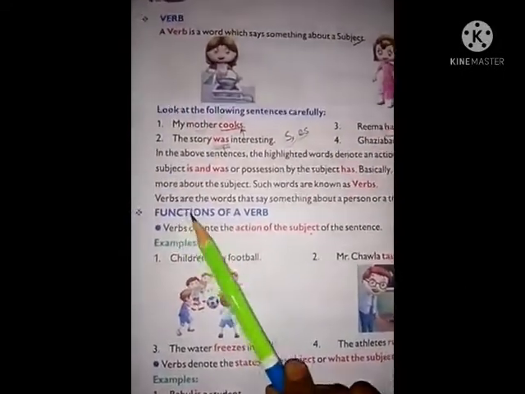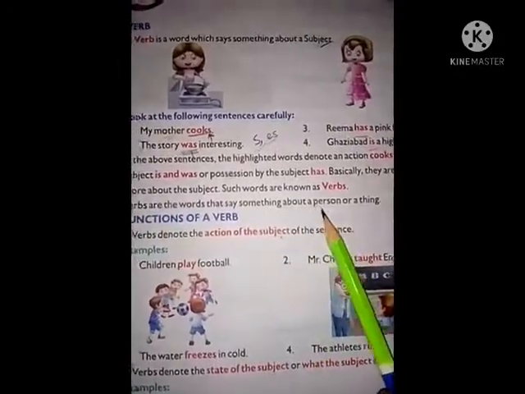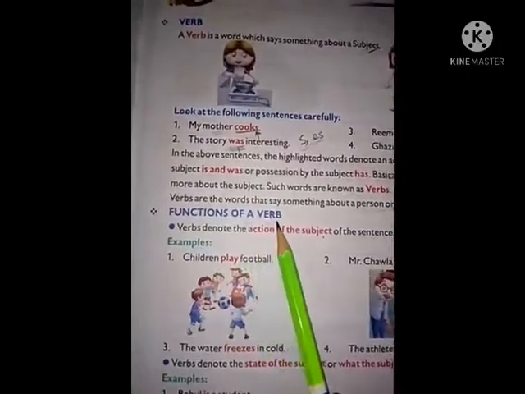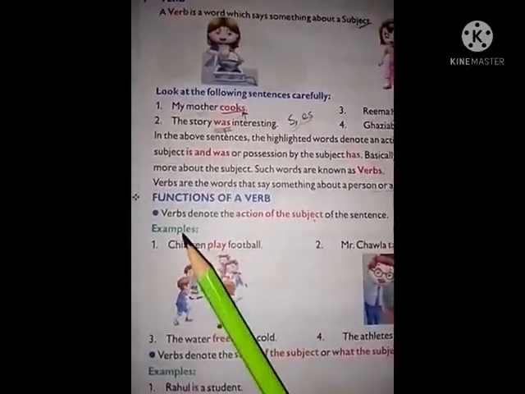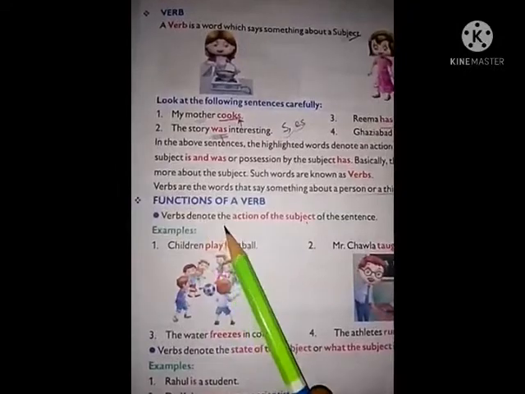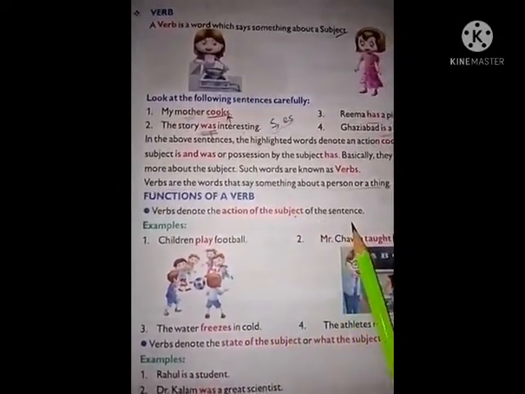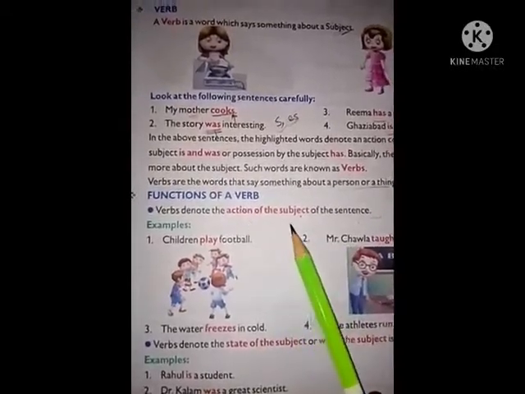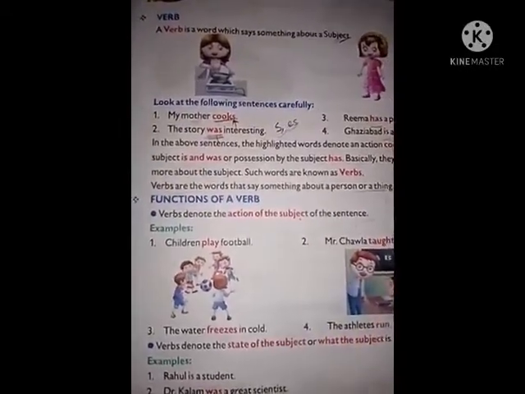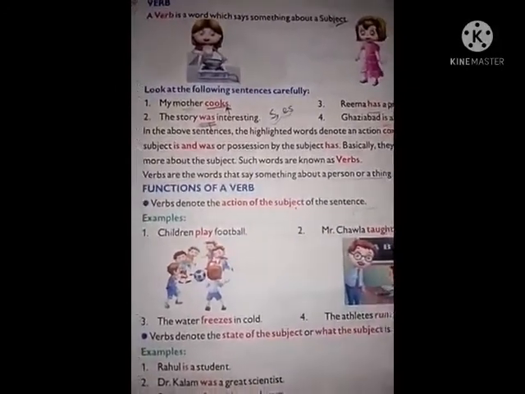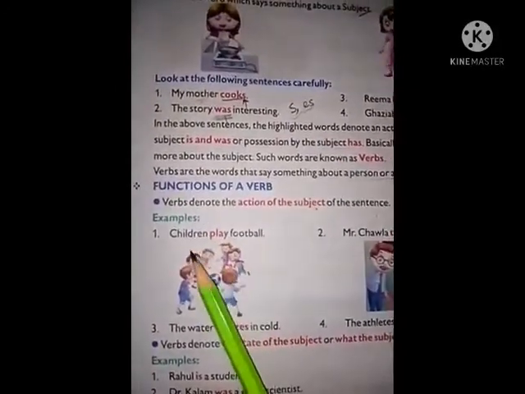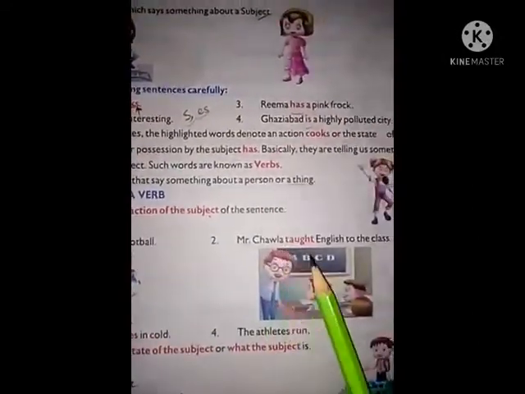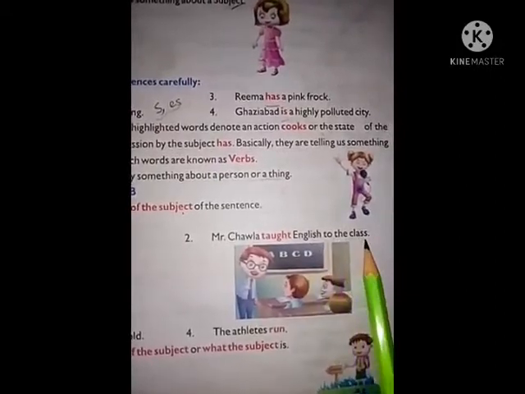Understand? Verbs are the words that say something about a person or a thing. Underline this sentence. Function of a verb. What is the function of a verb? Verbs denote the action of the subject of the sentence. Verbs indicate what the subject has, what the subject does, etc. Examples. Children play football. Mr. Chawla taught English to the class.